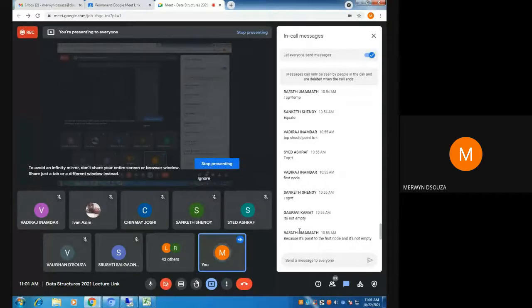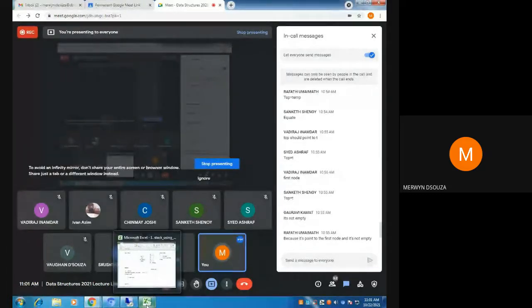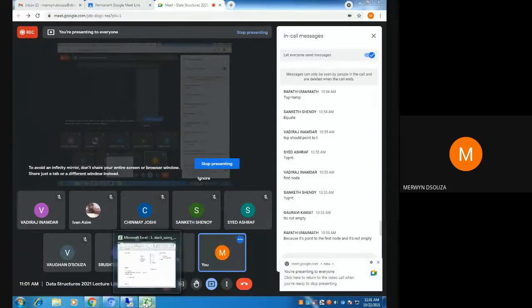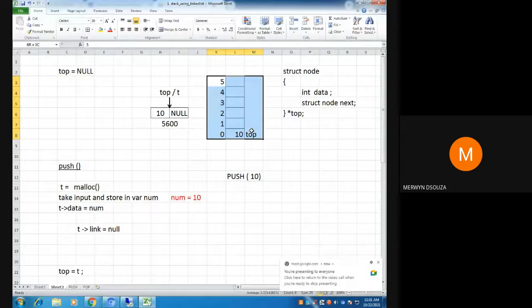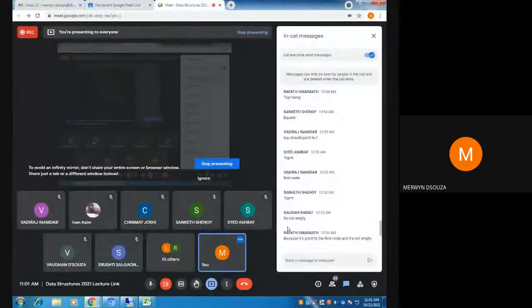Should I delete this part? We don't need it because we are doing stacks using a linked list. Yes, students, I'm not getting any answer.